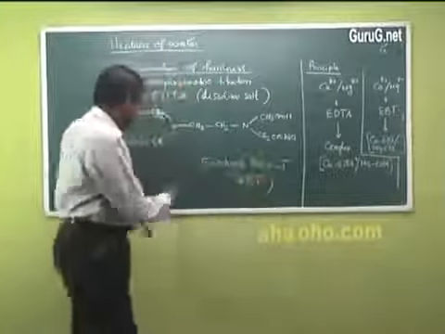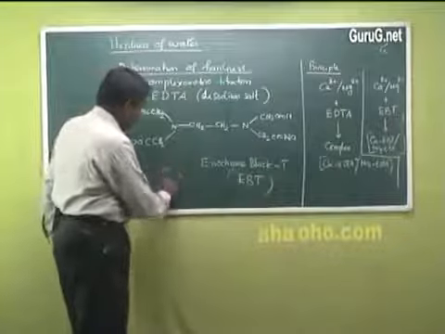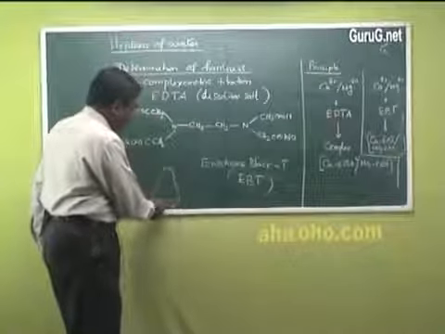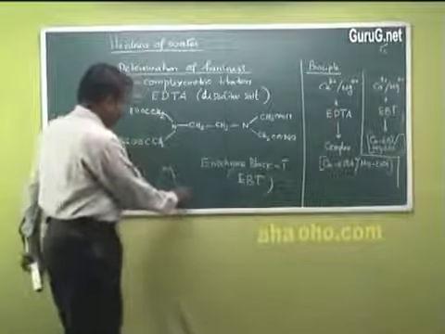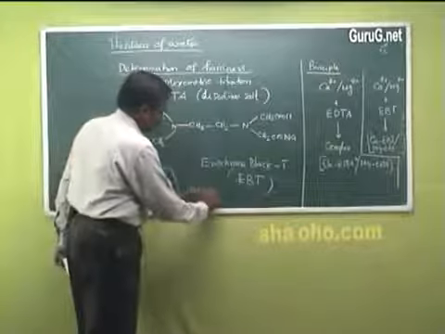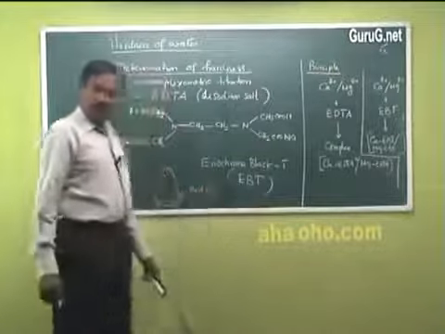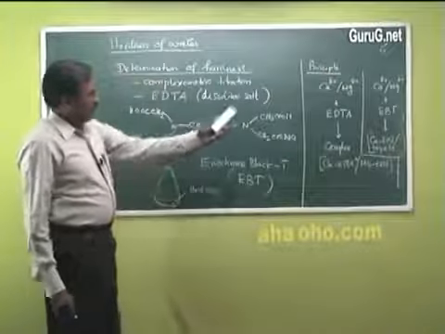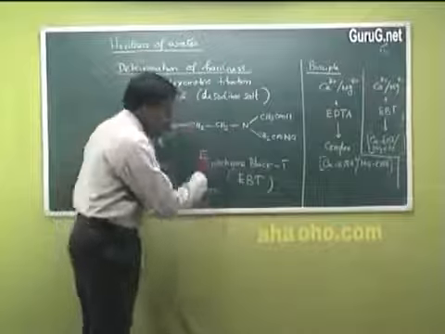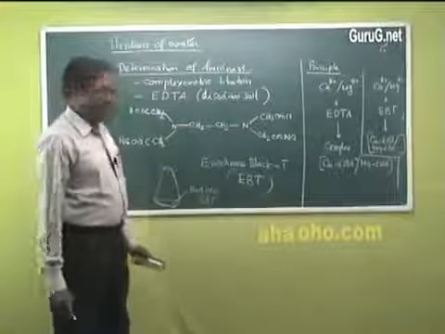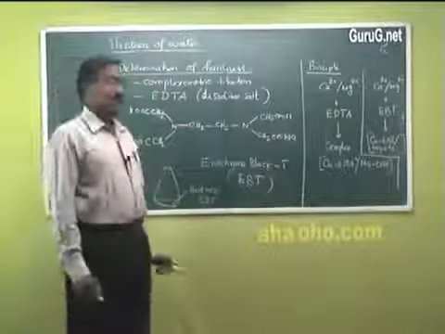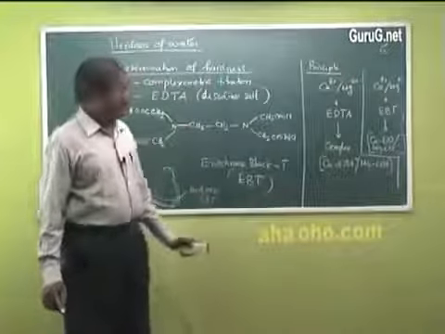So in a conical flask, I have taken hard water. Into this when I add the indicator EBT, eriochrome black T, it forms a complex readily with calcium and magnesium ions. Of course this complex is unstable.